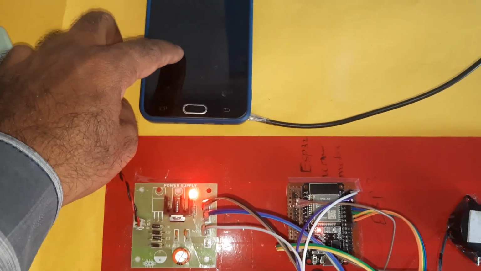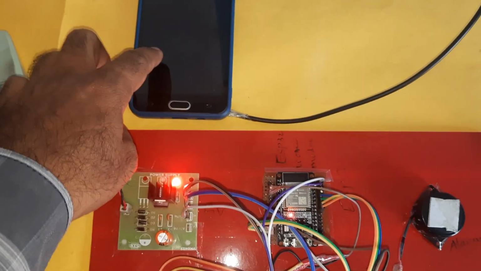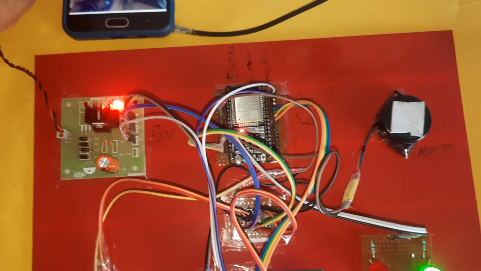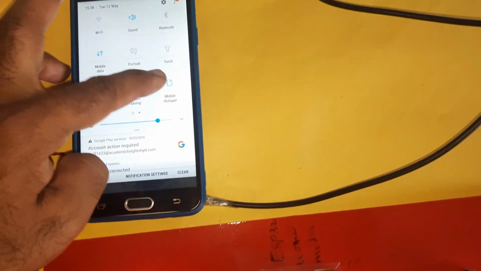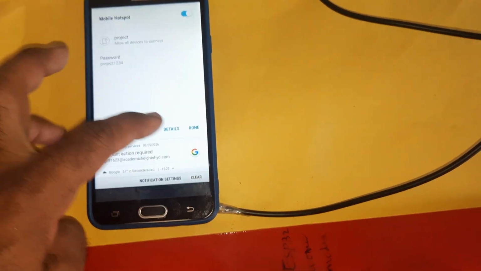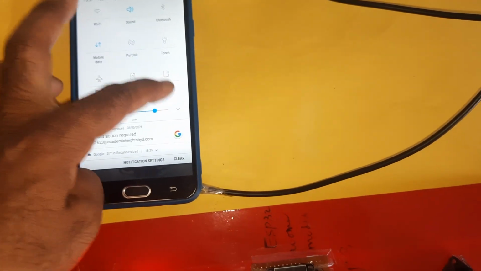So we are taking the Wi-Fi hotspot from this device. This device is connected to the mobile hotspot internet. Project 1234 we are using. So go to hotspot. Here the hotspot device is connected, mobile data on. Okay, one device is connected, mobile hotspot connected.